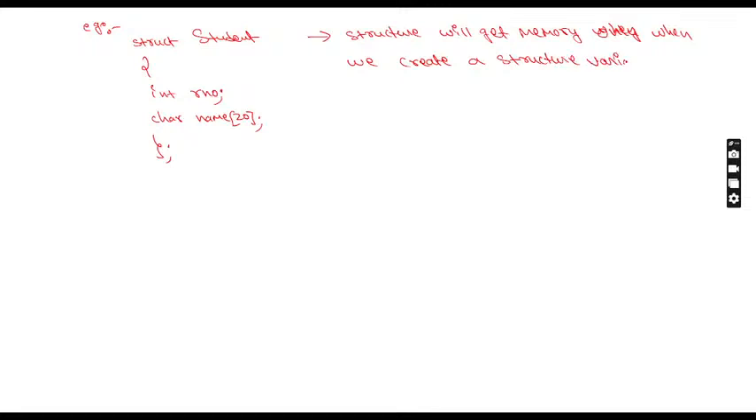I'll not go for the syntax here, I'll directly write an example. You can write the example as syntax, no problem. How do we create a structure variable? Struct, and then the structure name which I created here, student, and then a variable. Try to understand: in unit one, what did we do? Int A square bracket of 5.